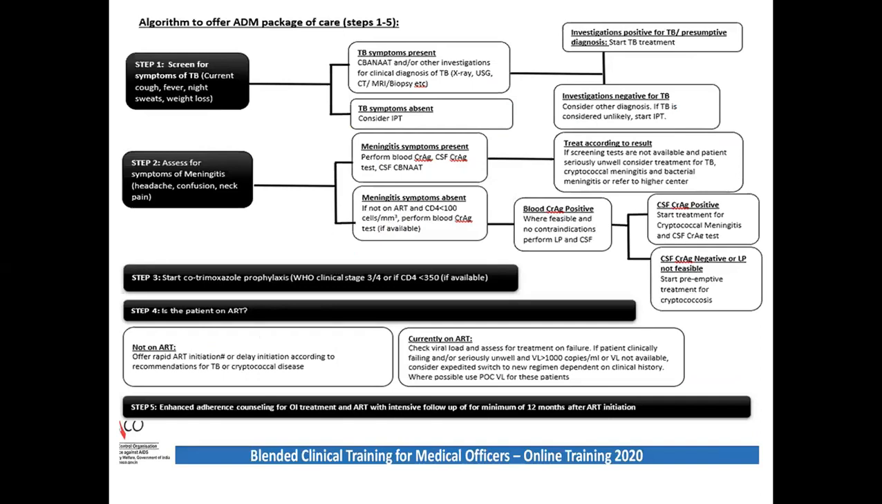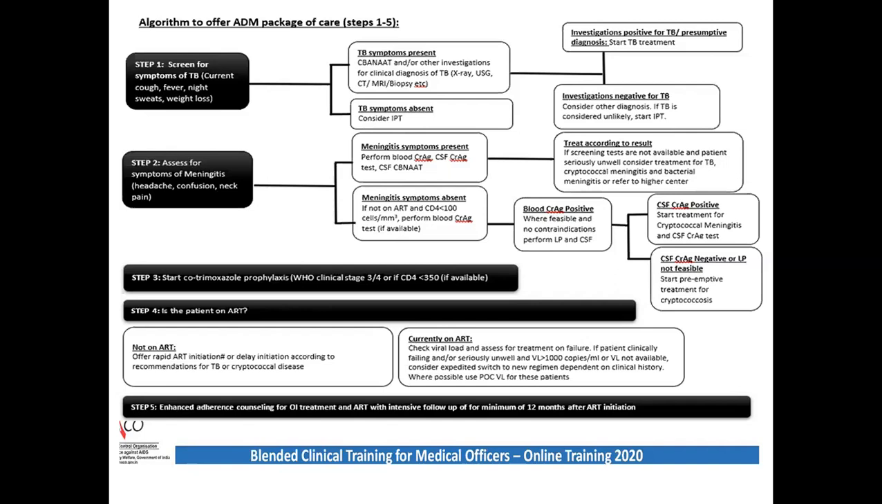There are 5 steps of screening and management for all our advanced HIV patients. These 5 steps are: step 1, screening for TB; step 2, screening for meningitis; step 3, CPT prophylaxis; step 4, starting ART as soon as possible; and step 5 is adherence and adherence counseling.